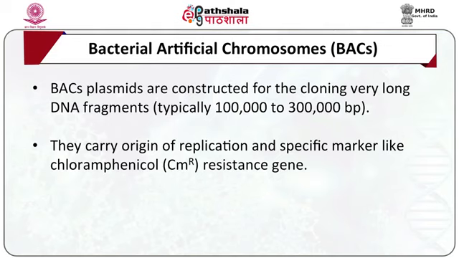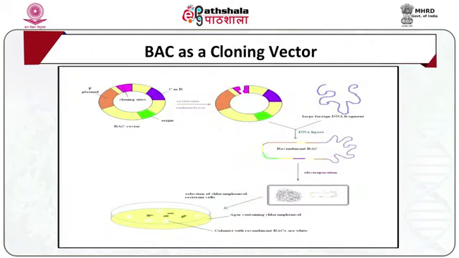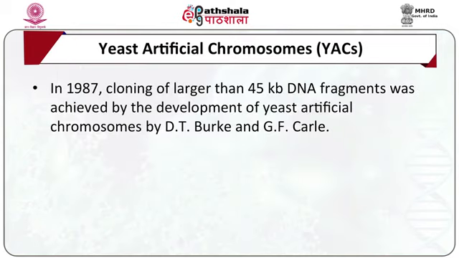chloramphenicol resistance genes. For a BAC to be used as a cloning vehicle, the vector is linearized using restriction endonucleases, treated with a phosphatase, and then ligated with insert DNA fragments. After the recombinant DNA is produced, it is introduced into the E. coli host cell.